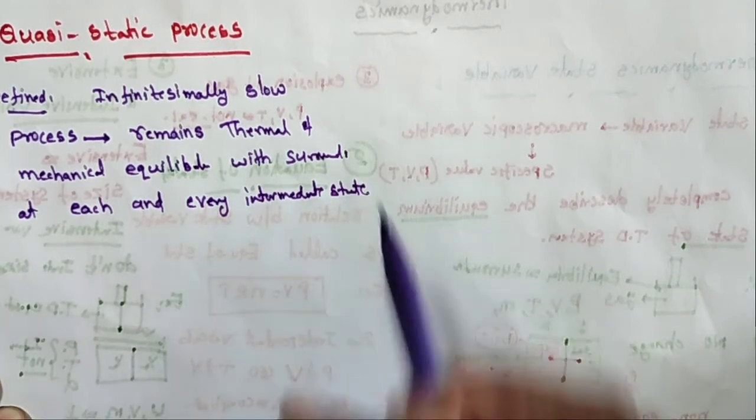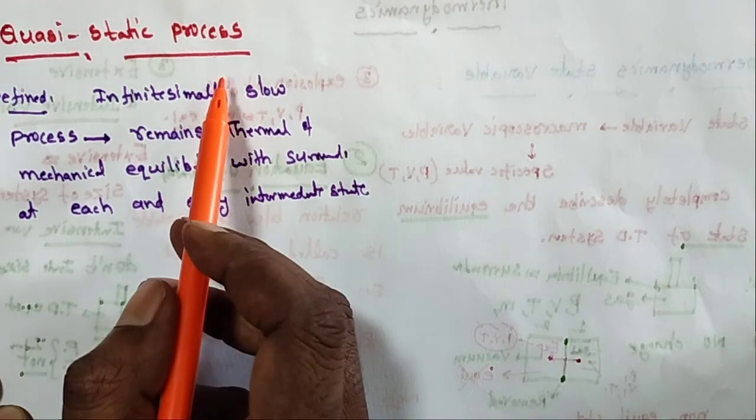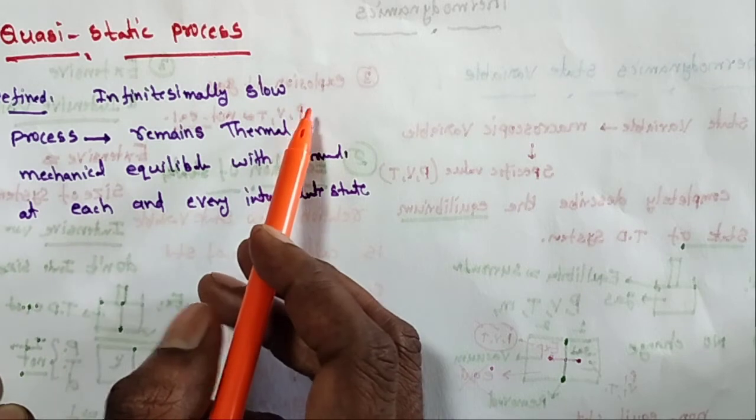So this is called a quasi-static process.